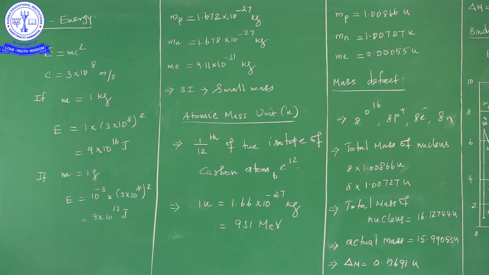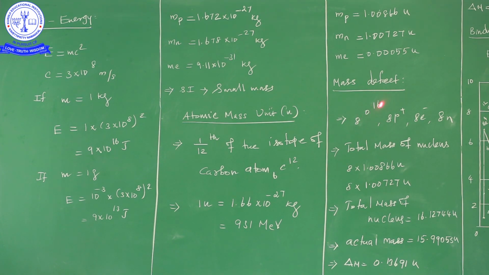Every particle in the nucleus is said to be a nucleon. A proton-neutron pair is not said to be a nucleon, so always remember it. Every particle in the nucleus is said to be a nucleon.